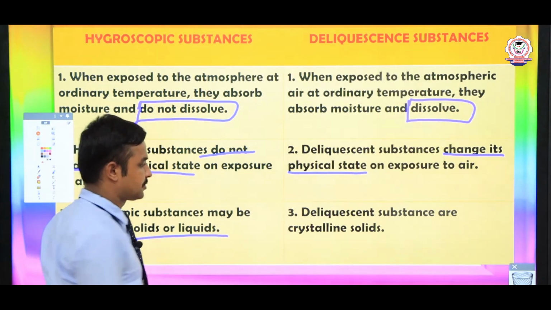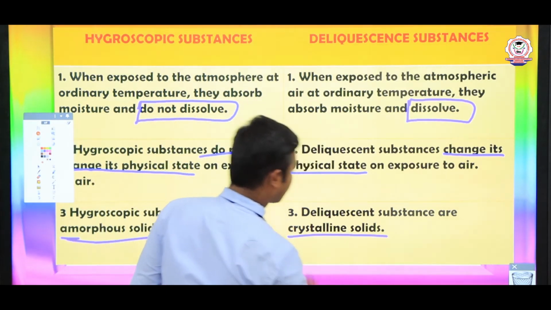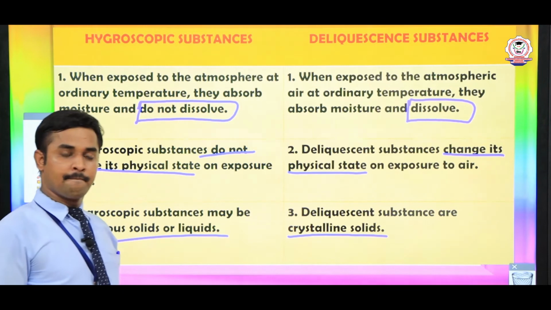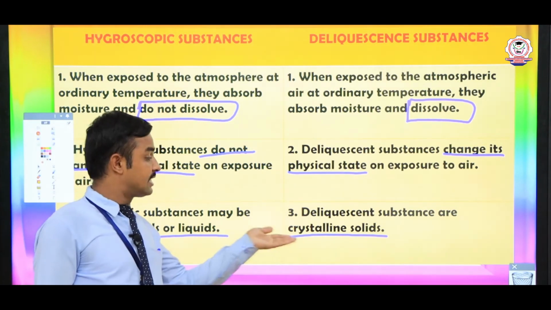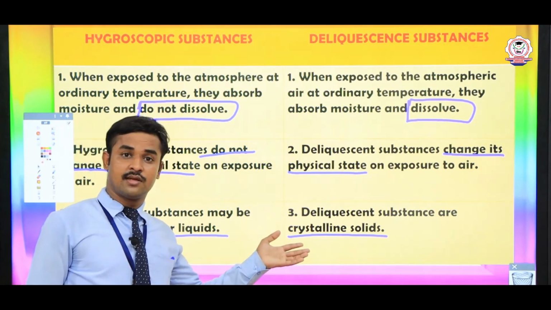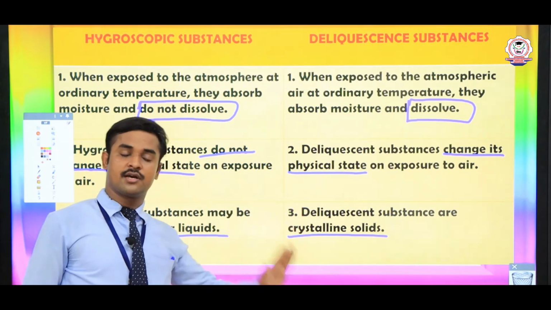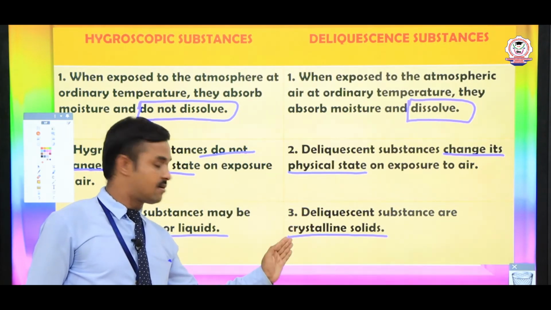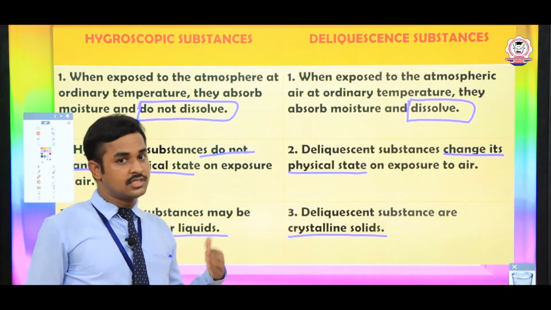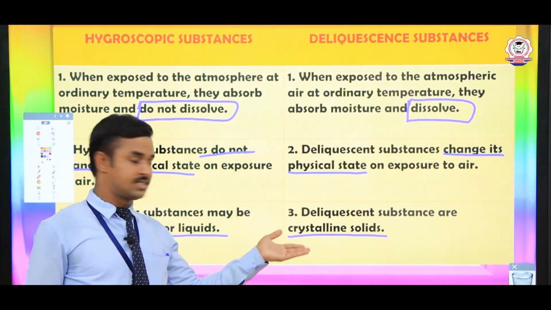But what about deliquescent substances? They are crystalline solids. You know well that crystals have a definite order of arrangement, an ordered arrangement of atoms, and they are capable of dissolving in water.